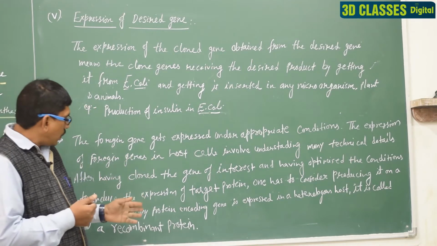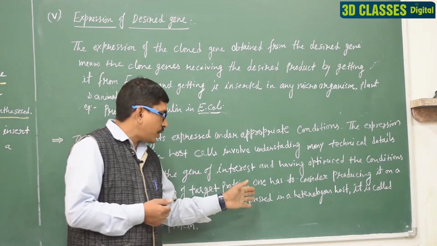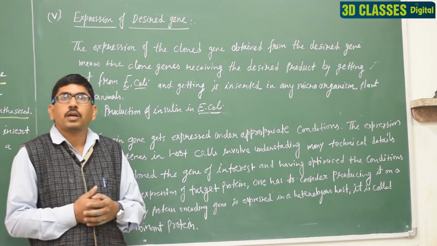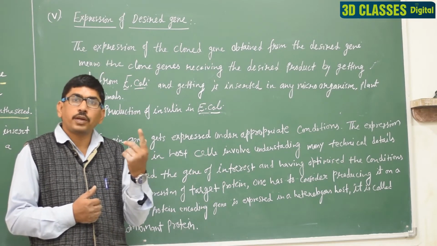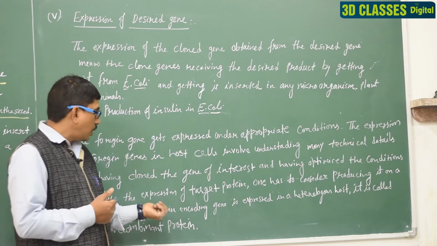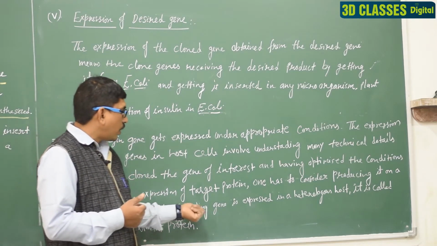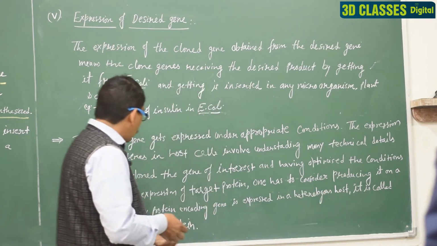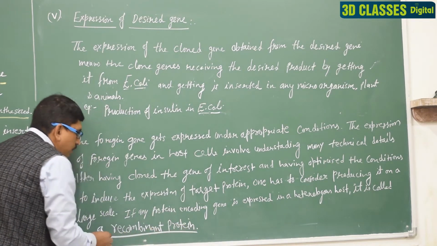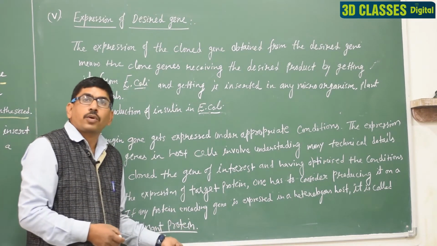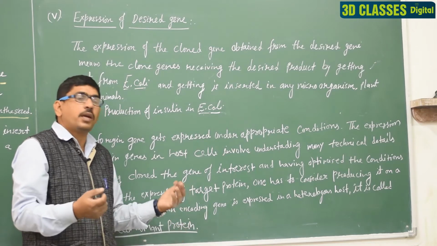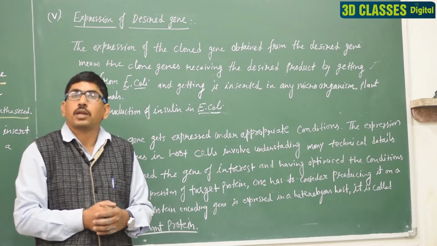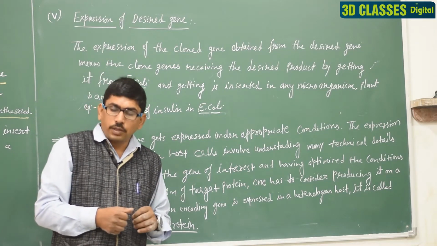Like Humulin in E. coli. If any protein-encoding gene is expressed in a heterologous host, this protein, a single enzyme product, is called the recombinant protein. So, in your NCERT this line is given: the recombinant protein. Clear? What is the recombinant protein? In heterologous conditions, the protein is known as the recombinant protein. Clear? Okay. So, please note it.